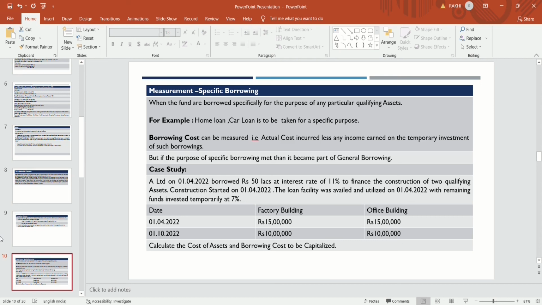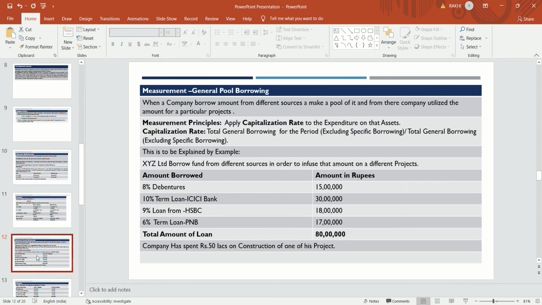Suppose the company has borrowed 500 crores and then invested 100 crores in one project and 250 crores in a second project. This is managed by the treasury team. How will they recognize it in their books? If the company has taken a loan for general purpose, meaning it borrows amounts from different sources and makes a pool of it, and from there utilizes the amount for a particular project, then they will measure by applying a capitalization rate to the expenditure on that asset.